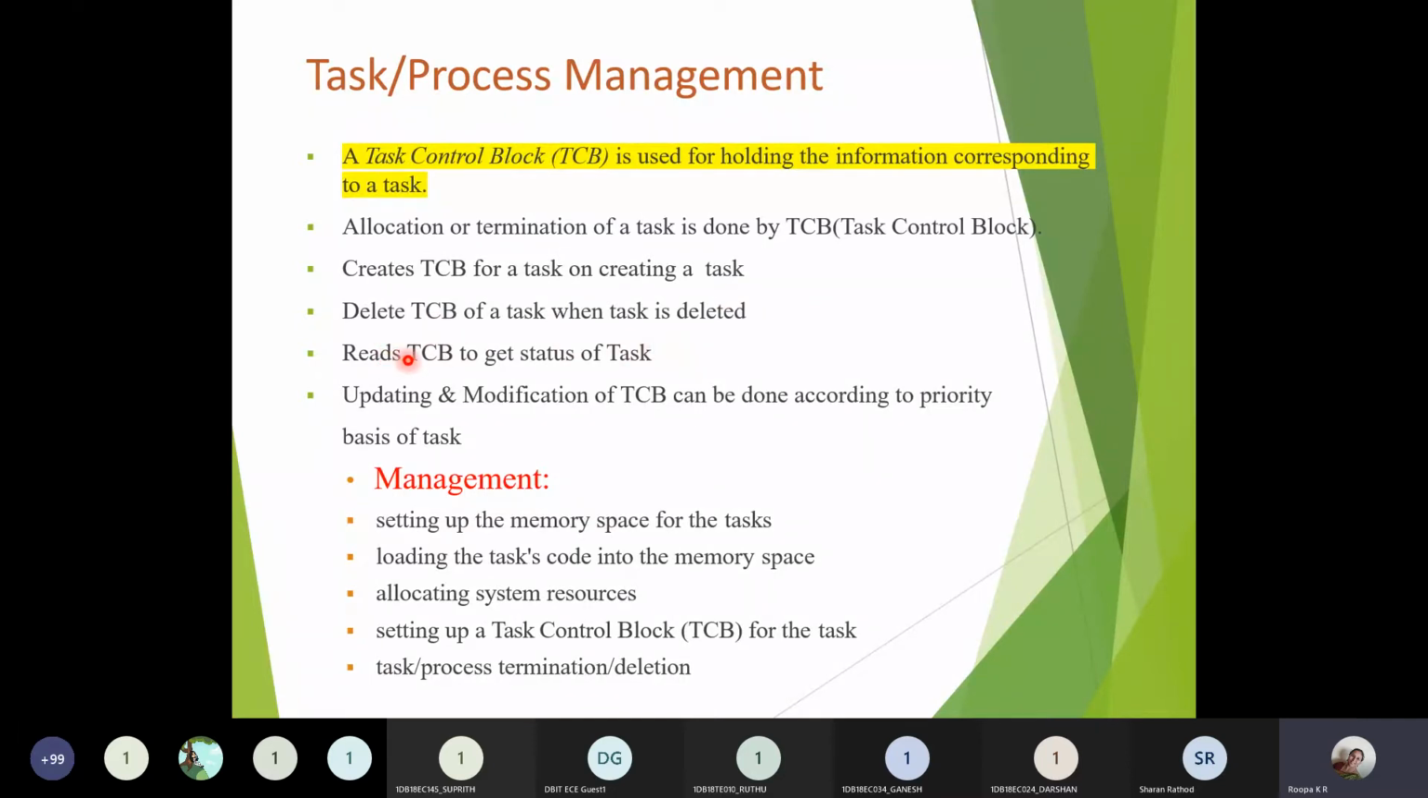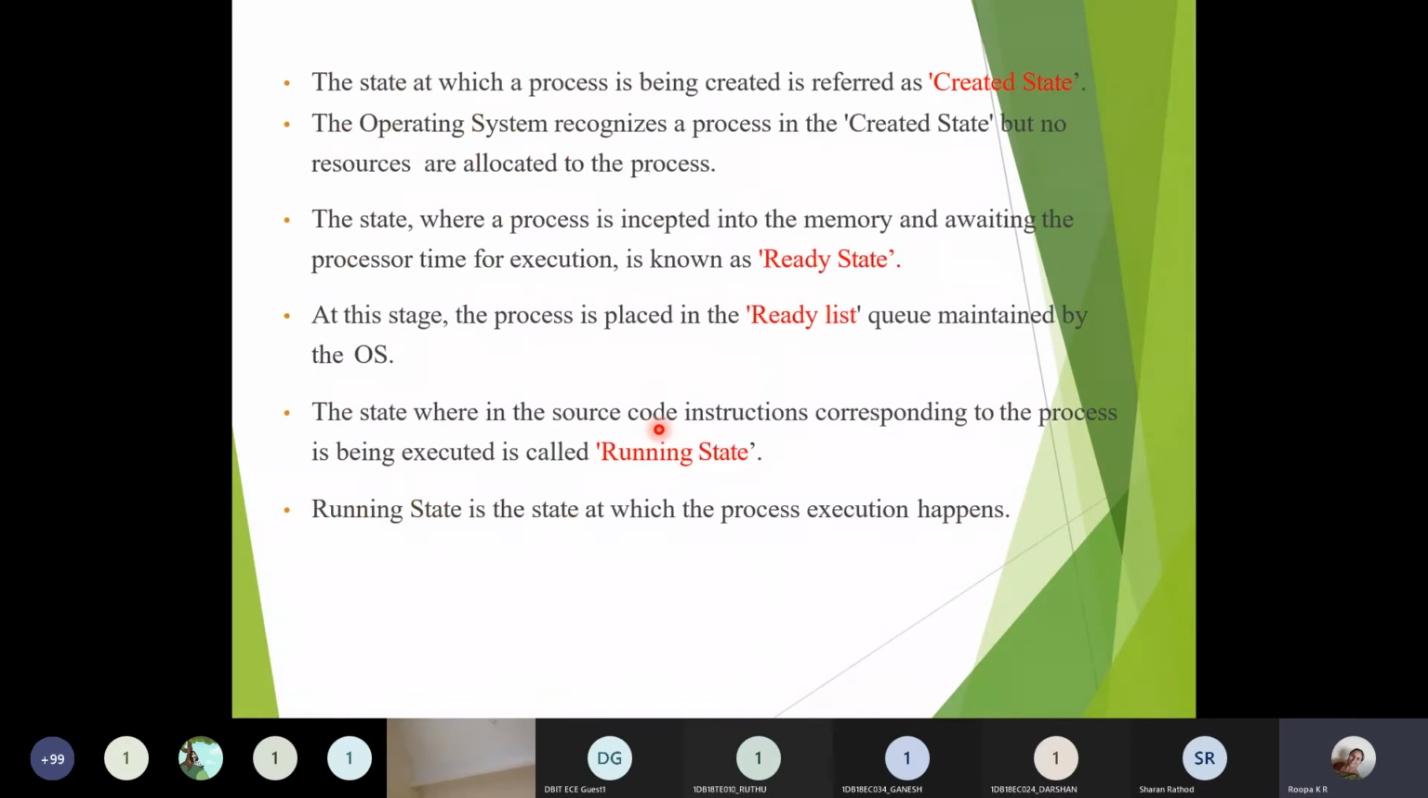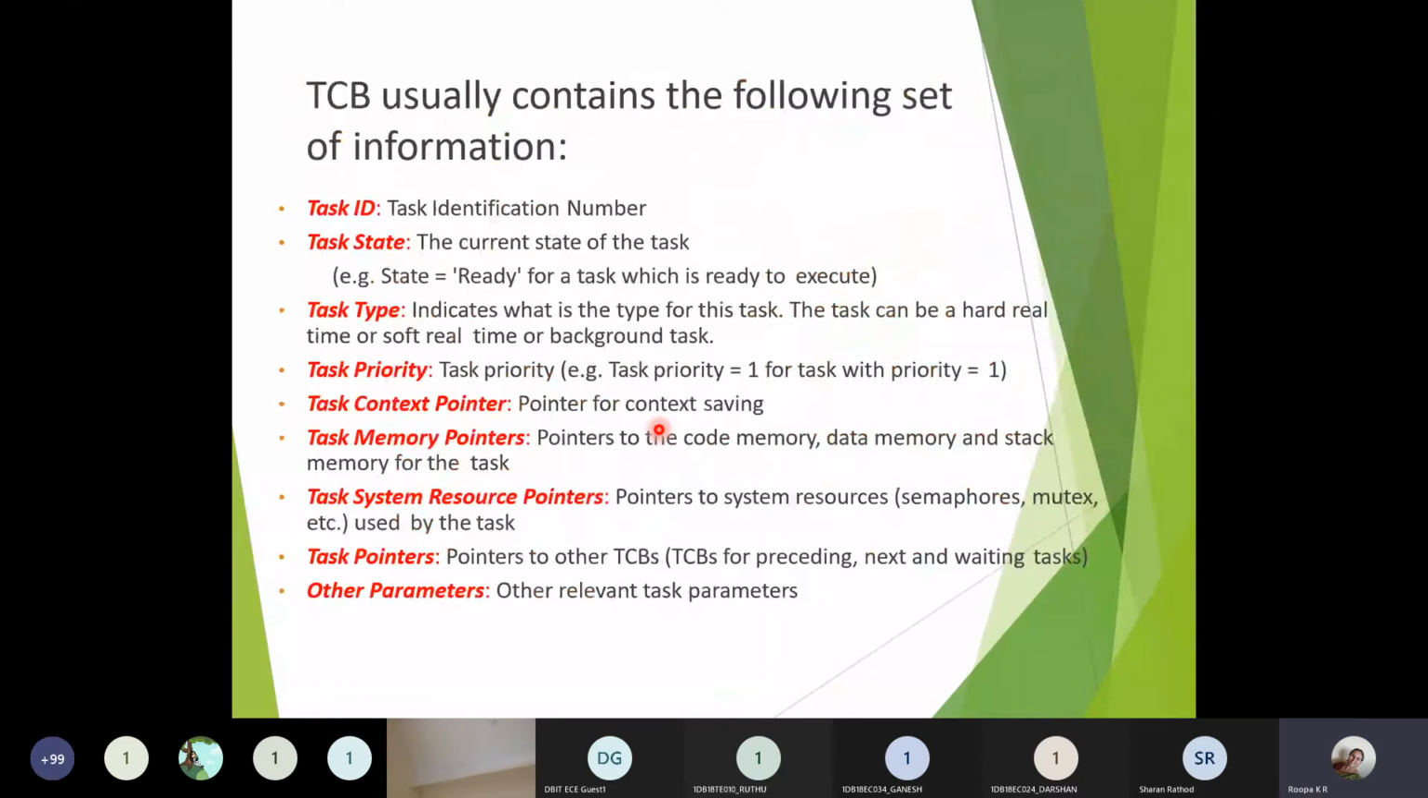You can read the TCB to get the status of the task. You can update and modify the TCB accordingly, and you can change the priority of the task as well by changing the task priority bit of a TCB. So if this particular bit is 1, then that particular task has high priority.